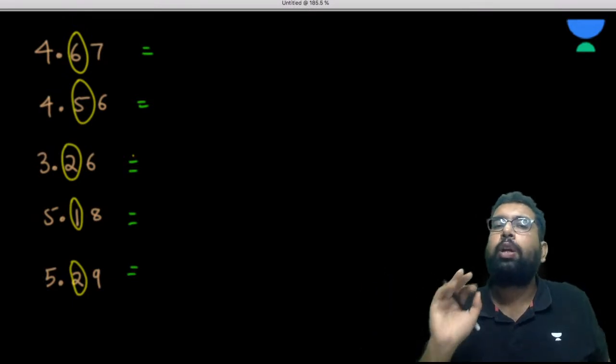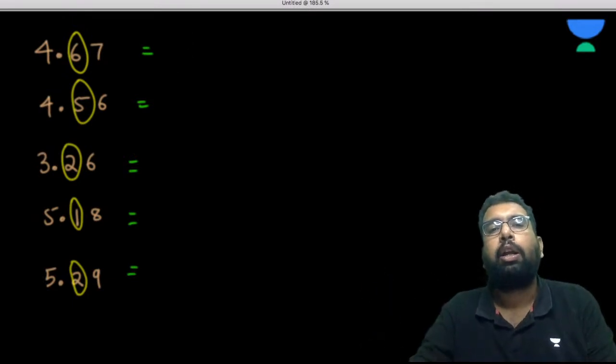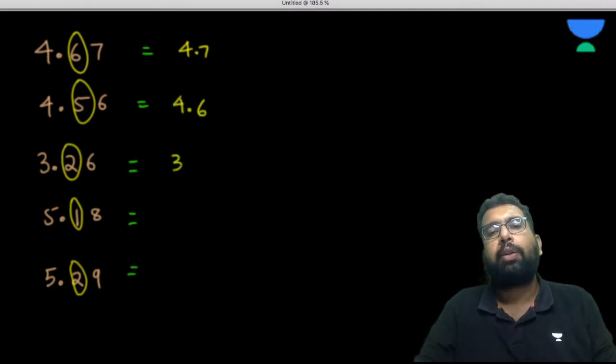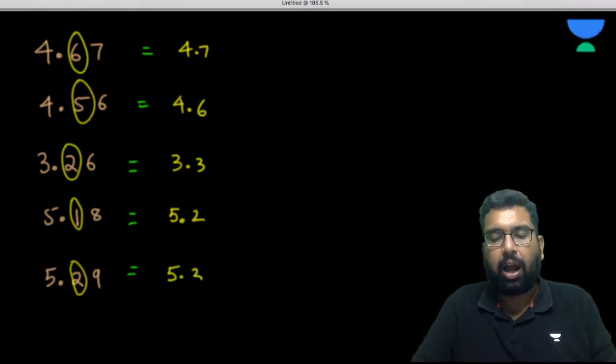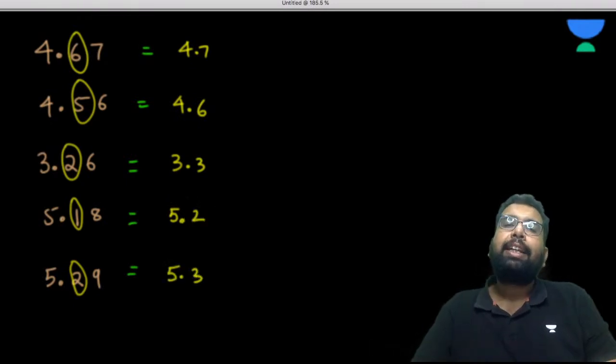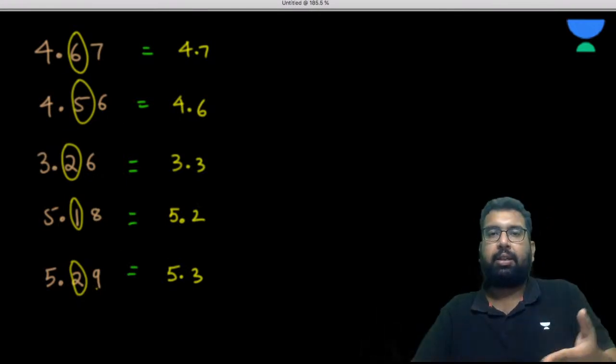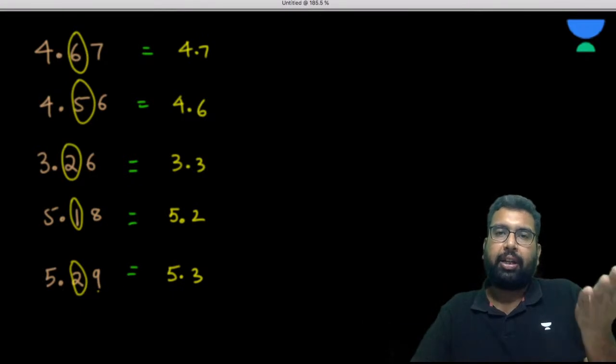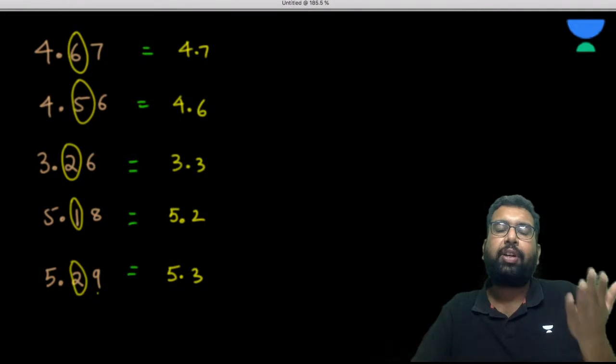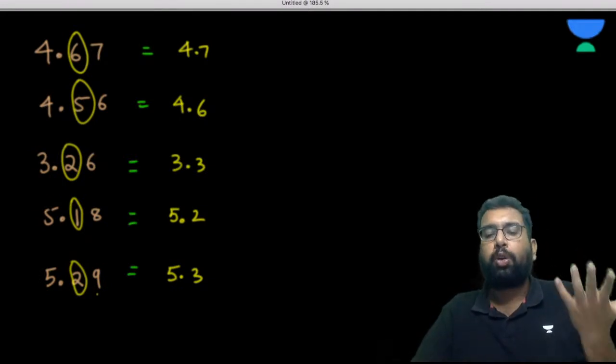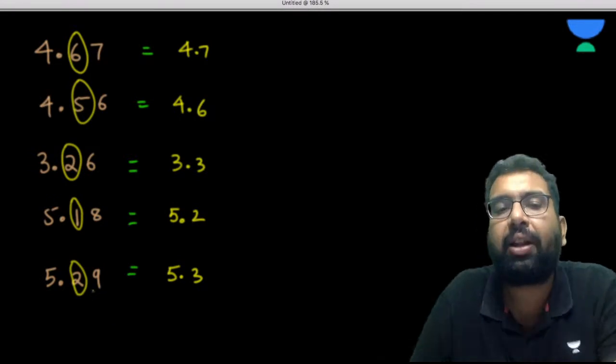So when we are rounding off, see how I write it: 4.7, 4.6, 3.3, 5.2, 5.3. Sir, how did you do this? In each case, you have raised this digit by 1. 6 became 7, 5 became 6, 2 became 3, 1 became 2, 2 became 3. So why have we done it?